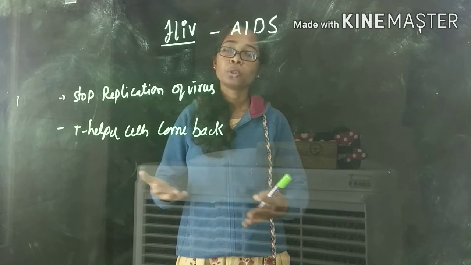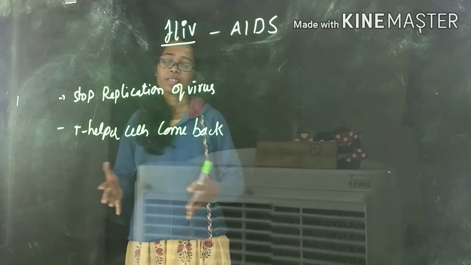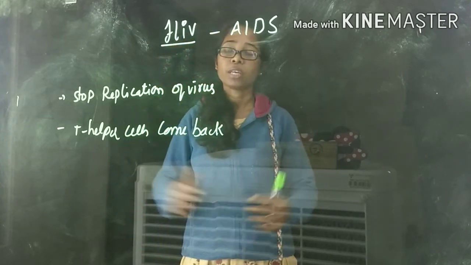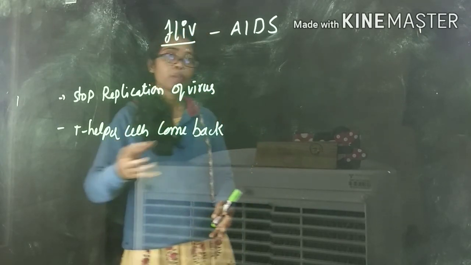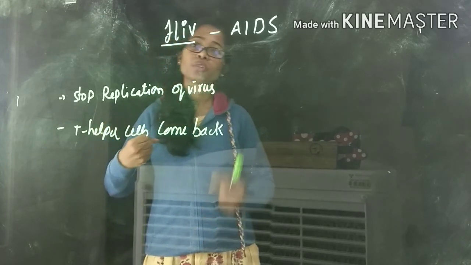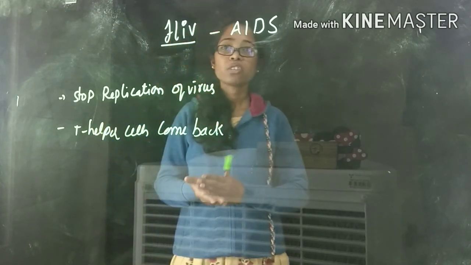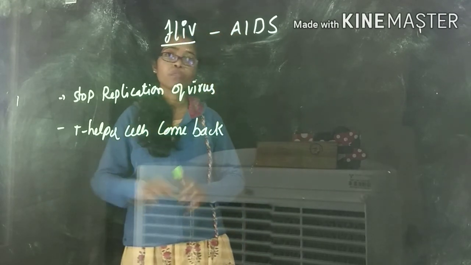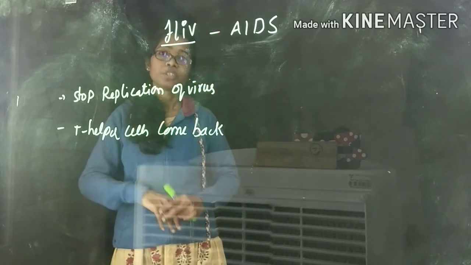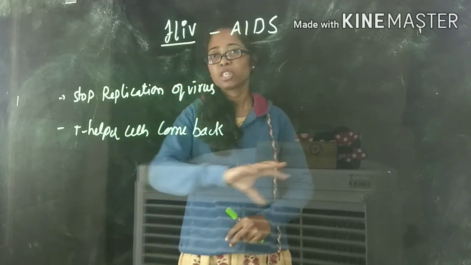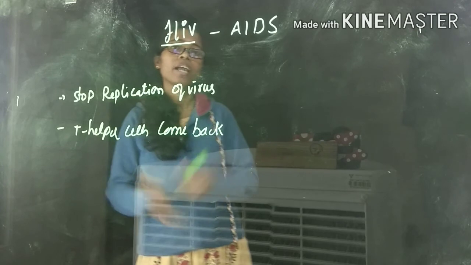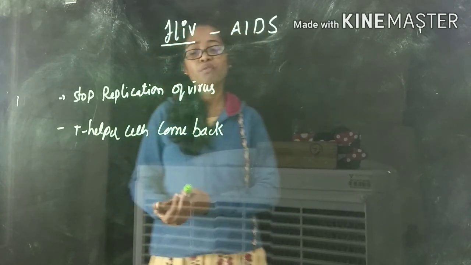But what I am going to tell you here is the new discovery taking place regarding HIV. Whatever dormant virus is present, we have to pull it out from the CD4 cells so that we can kill such virus, which will lead to a complete cure for HIV. Nowadays the research is going on regarding that treatment: we have to make the dormant virus active, so that if it starts replicating, we can give our antiretroviral drugs which will kill such virus.